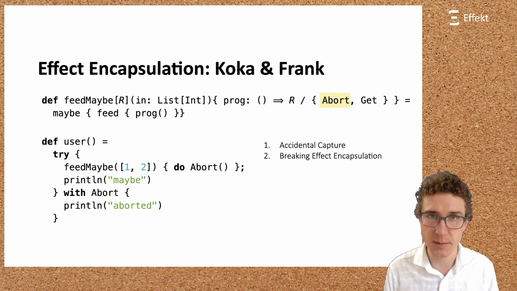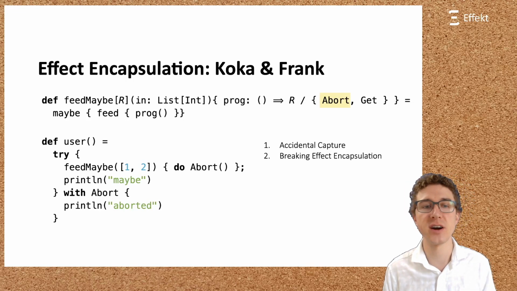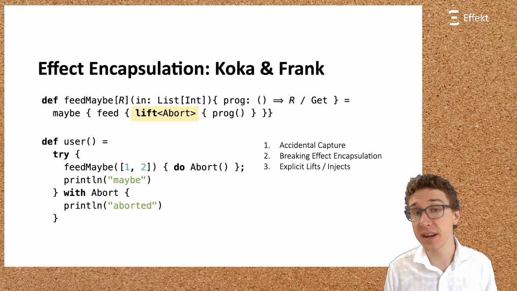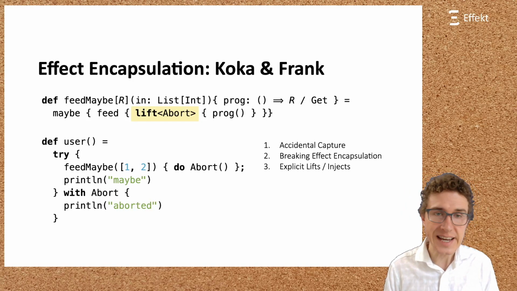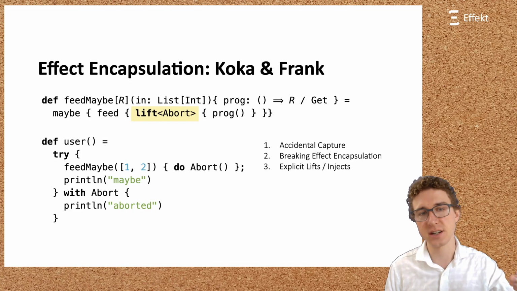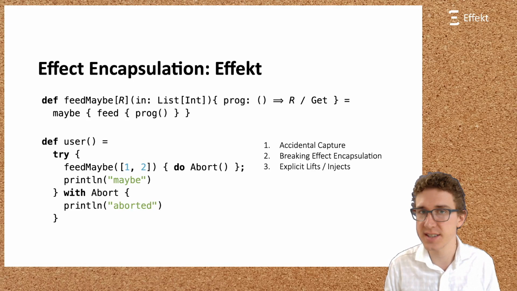It breaks effect encapsulation. In order to restore effect encapsulation, languages like Koka and Frank offer some form of term-level lifting annotation. In these languages, the lifting annotation indicates that any abort effect in prog should be lifted over the next handler, that is maybe. As a result, the signature of prog no longer mentions abort. Lifting has operational content since when dynamically searching for the correct abort handler, lift informs the runtime that the next handler should be skipped. In the effect language, the above example just type checks as is.